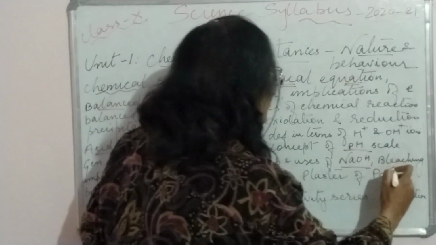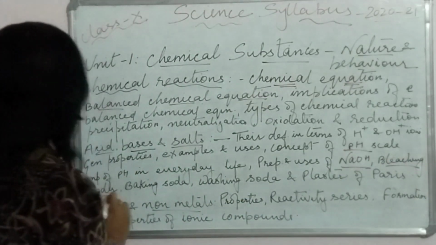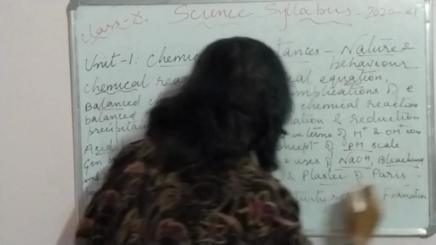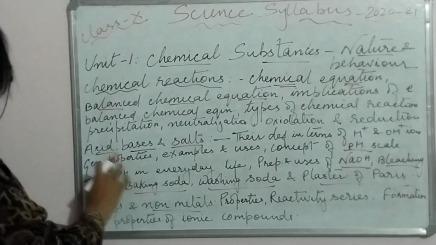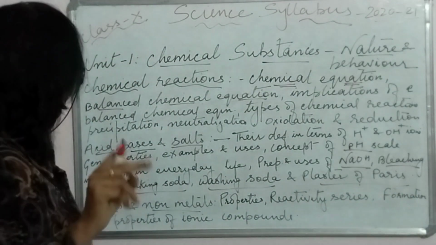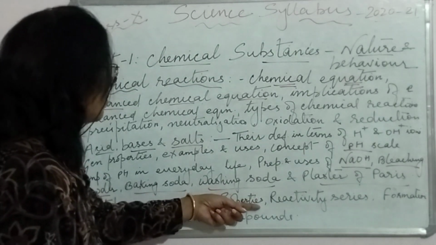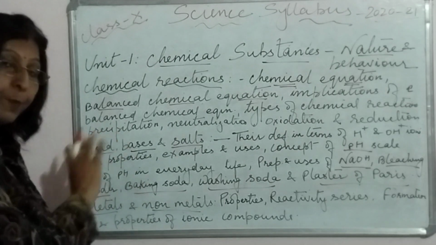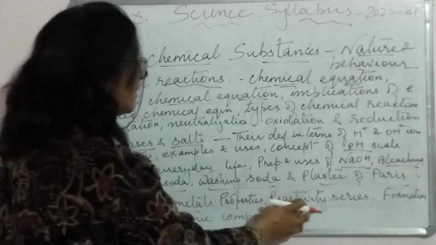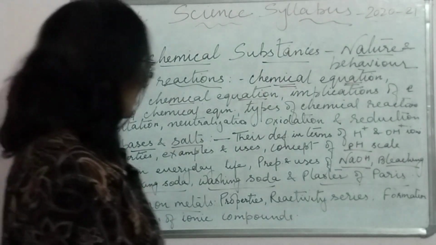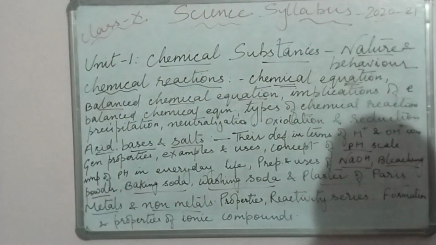Preparation of sodium hydroxide, then bleaching powder, baking soda, washing soda and plaster of Paris. Okay, so that is all you have to do in acids, bases and salts. Then we come to metals and non-metals. Here we'll do properties. Okay, properties means properties of metals and properties of non-metals, reactivity series and formation and properties of ionic compounds. You can just see it once.